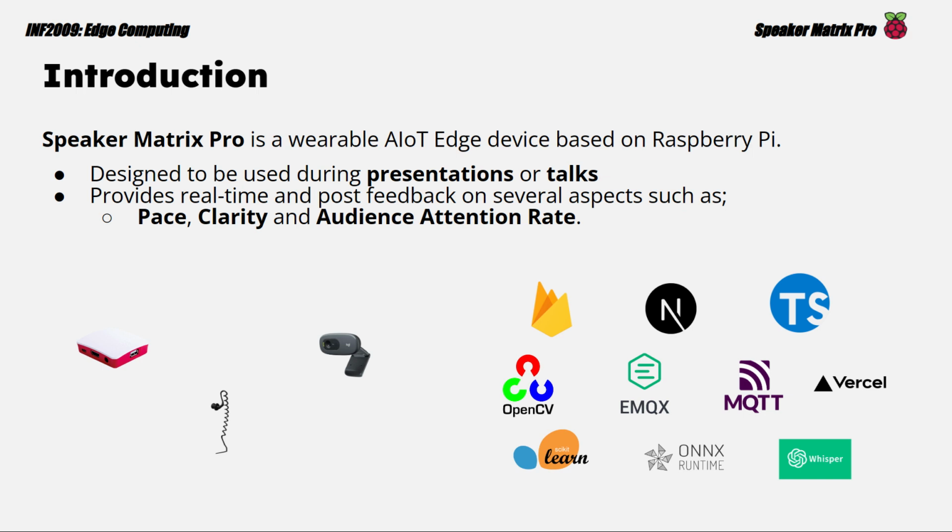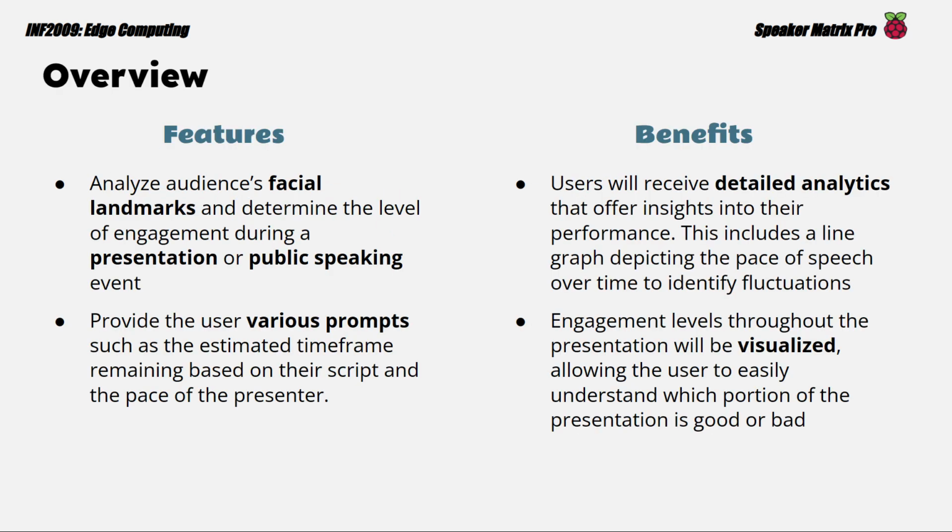and audience attention rate. These are the components and technologies used in the project, which will be further elaborated in the video. Speaker Matrix Pro acts as a wearable device for presenters during presentations or talks. It analyzes audience facial landmarks and determines the level of engagement during a presentation or public speaking event. It provides the users various prompts, such as the estimated time frame remaining based on their script and the pace of the presenter. Users benefit from this device as it provides detailed analytics that offer insights into their performance.